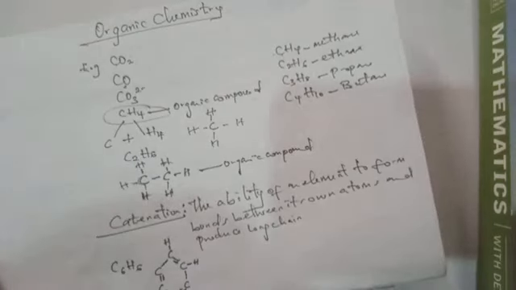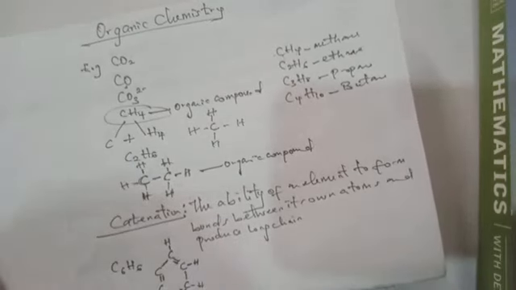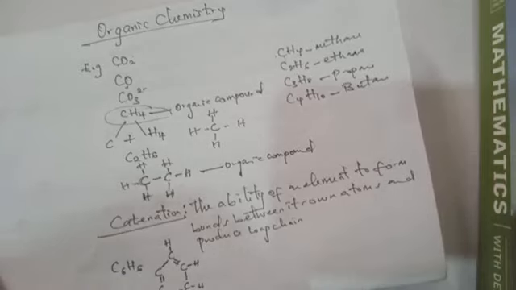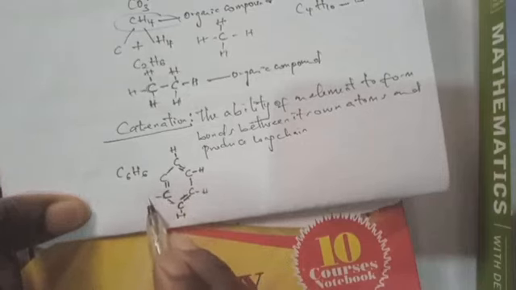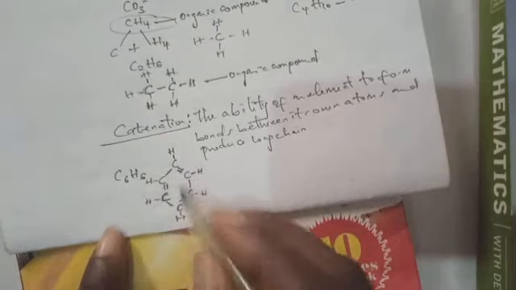We repeat this for each carbon, adding one more bond to make 4. Now we have 6 carbon atoms, and how many hydrogen? 1, 2, 3, 4, 5, 6. So this is an aromatic compound.